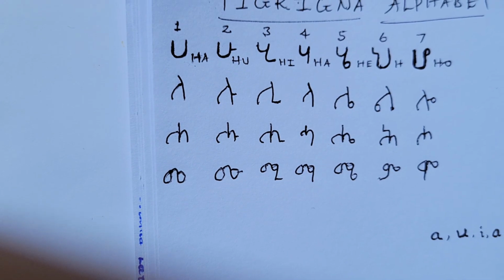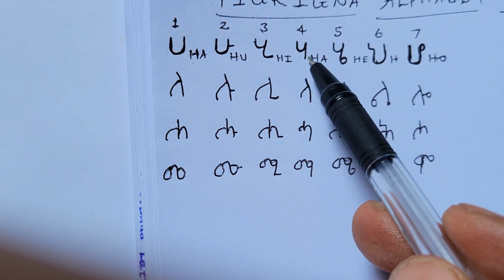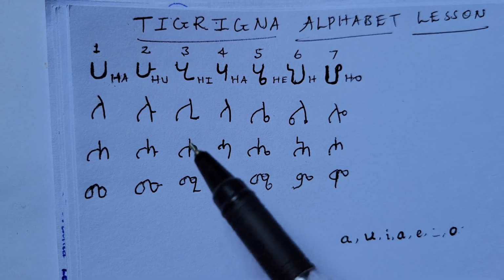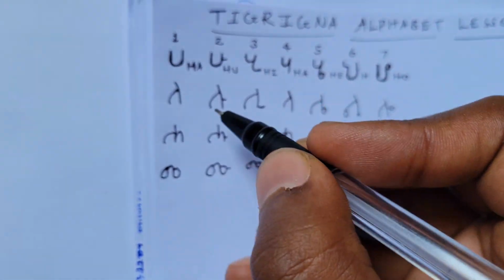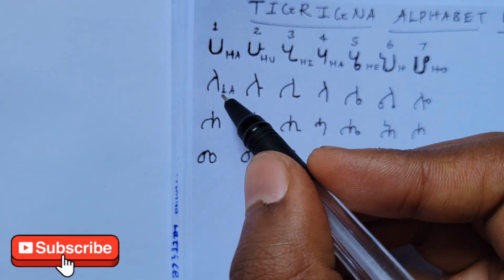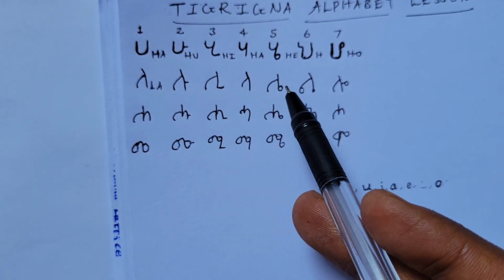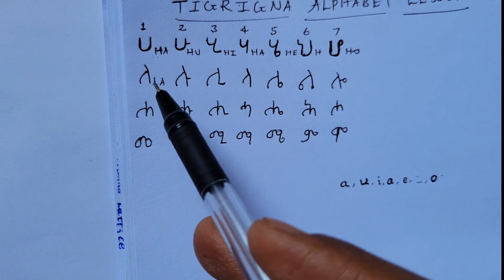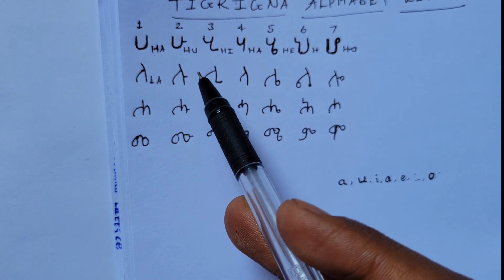Okay, now repeat after me: ha, hu, hi, ha, he, ho. The next one is La. We can write it like this, LA. Repeat after me. La, lu, li, la, le, lo. It's the clear L sound, like the L in love. It's a new, unique shape, LA.